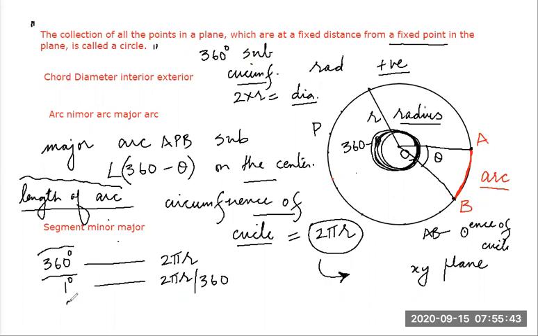And if the angle is theta, then the length of the arc will be 2 pi r by 360 into theta. So students, if theta is given, this is the way you can find the length of the arc. So length of arc is 2 pi r divided by 360 into theta.